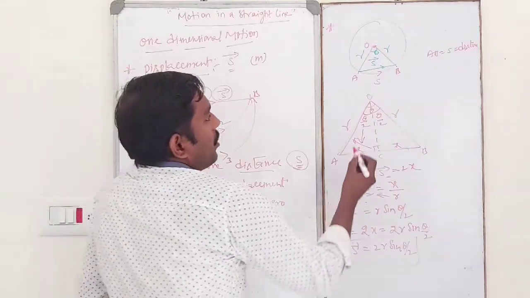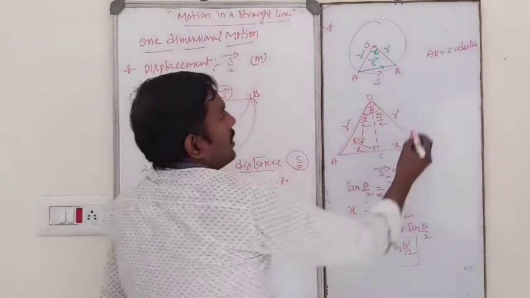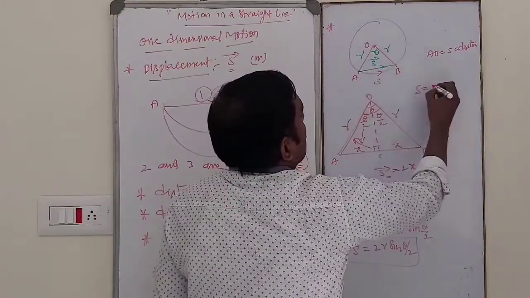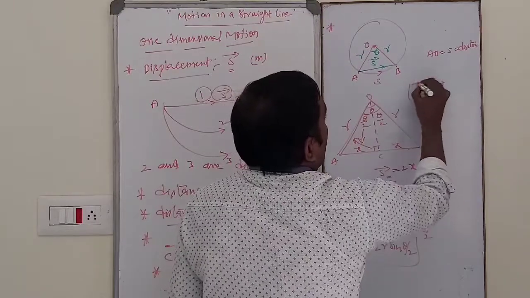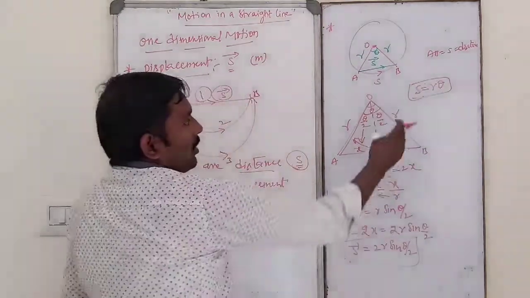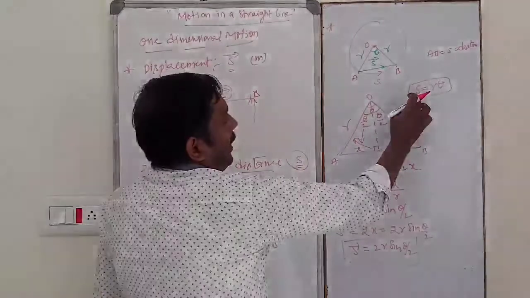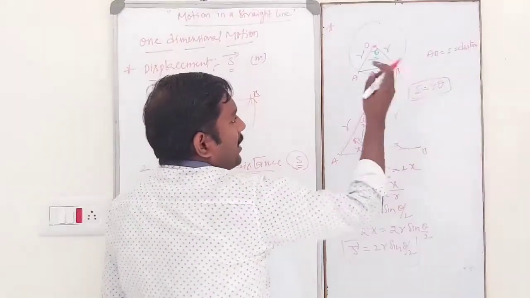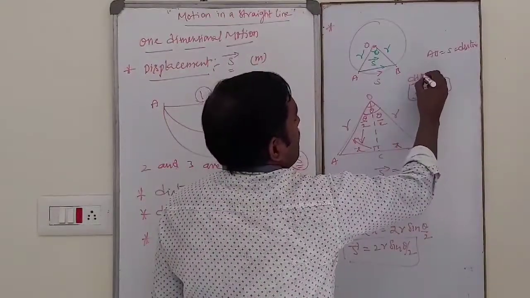So in this case, what is the distance? See from the figure, S is equal to r theta. Dear students, please remember, S with no bar is nothing but distance.